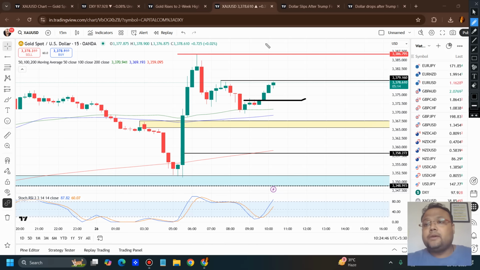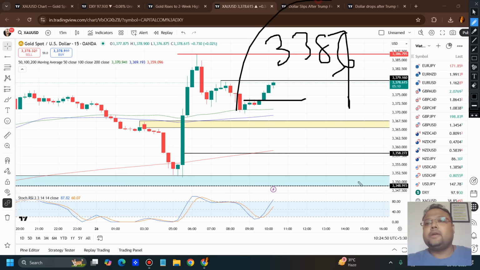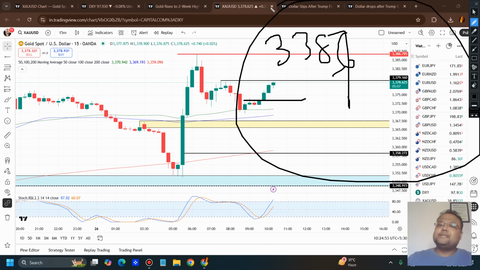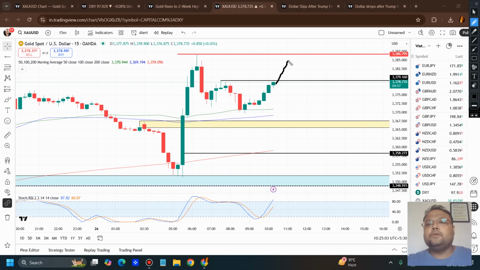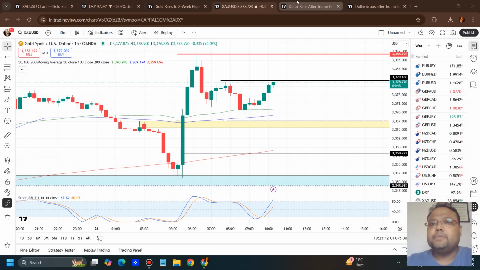And obviously, we can look for a buy above 3386, sorry, 87. 3387. But be careful. Yesterday also I said if the market goes for a breakout after consolidation, then only go for it. Otherwise, just avoid. For example, if the same move continues, there's a high chance that the market will be tired, and after hitting 88, 89 the market will come down. So it's better for us to go for a buy when there is a consolidation. For example,